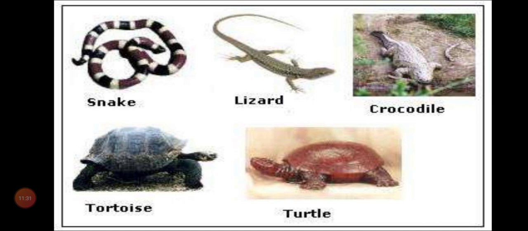And here reptiles are what? Cold-blooded animals. Till amphibians we call them, and reptiles are also poikilothermous. Snakes and lizards shed their skins, and sexes are separate, male and female. Fertilization is internal, and they are all oviparous, they lay eggs, and the development is indirect. So till reptiles, you can remember poikilothermous, all are cold-blooded animals, starting from fishes, amphibians, and reptiles.